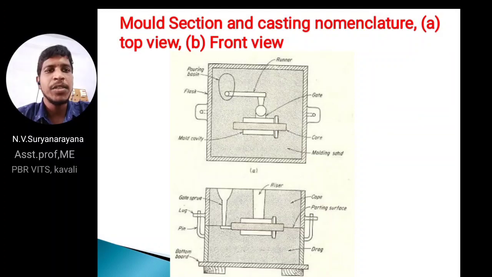The lug is used for creating a lock between the cope and drag system. Then pins, sprue, riser. I already told you that the riser is used for escaping the exhaustible gases through it. And next, the bottom board, which is used to place on the base.